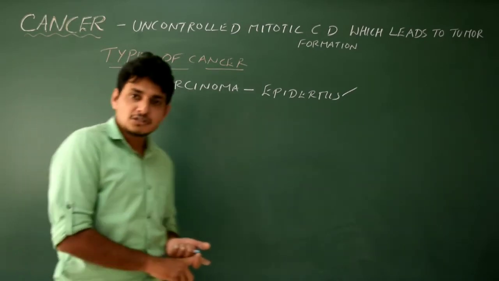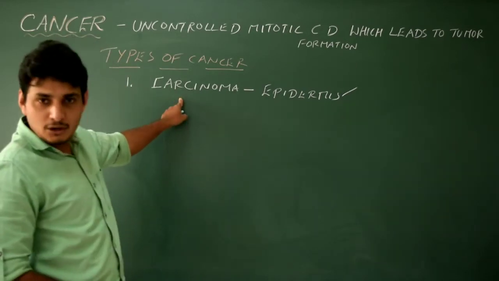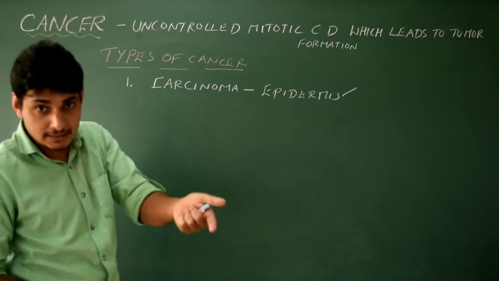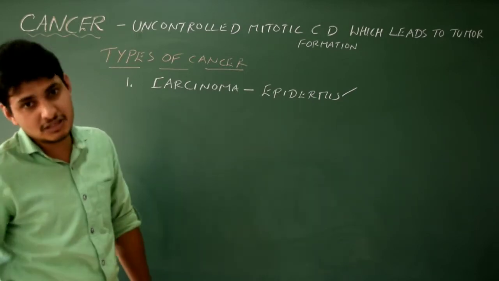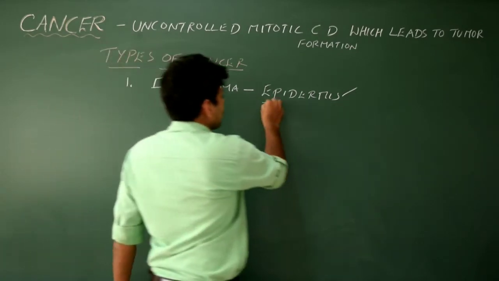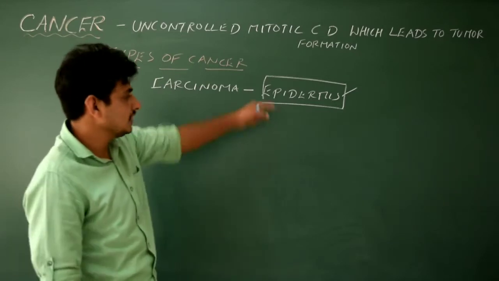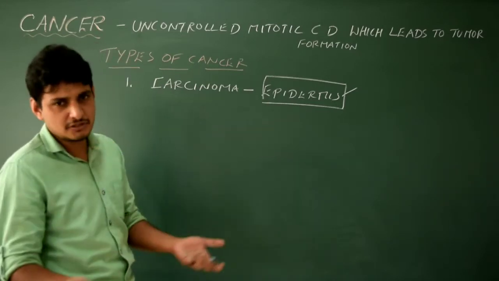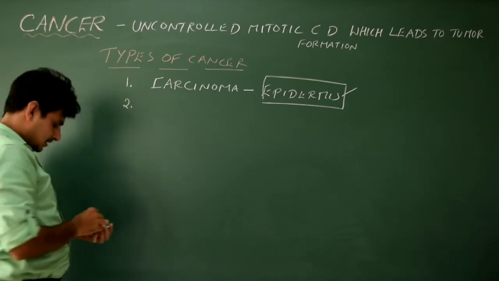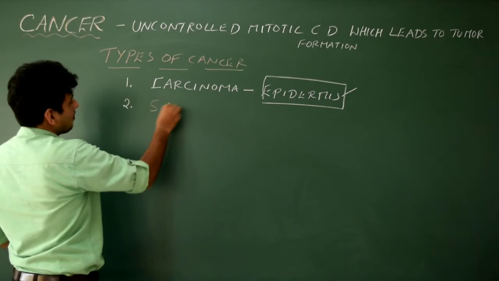But students must not get confused with the melanoma and carcinoma. Got it? Melanoma is the cancer of the melanocyte, even though they are present within the skin or they make the skin actually. But carcinoma is from our epidermal origin, the cancer of the epidermal cells. You know epidermis, right? No need of explanation. Just note this point. Second important type of cancer is sarcoma.